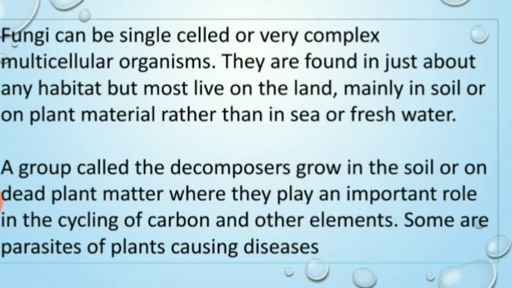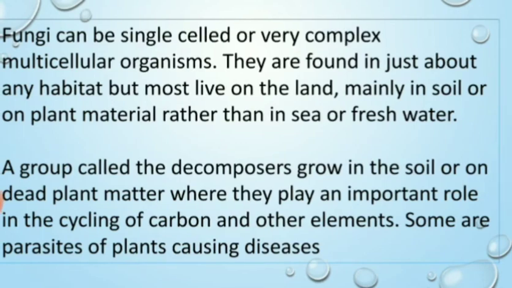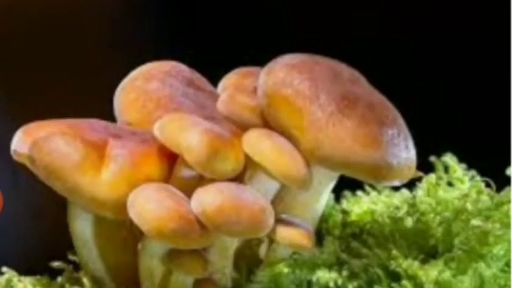They are basically heterotrophs, which means they are dependent for their food on others. A group called the decomposers grow in the soil or on dead plant matter, where they play an important role in the cycling of carbon and other elements. Some are parasites of plants causing disease. Here is the diagram of the various fungi, how they grow. They are saprophytes basically, and they are dependent on others for their food.